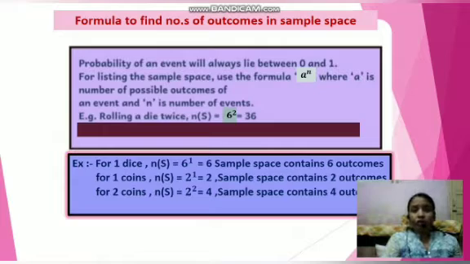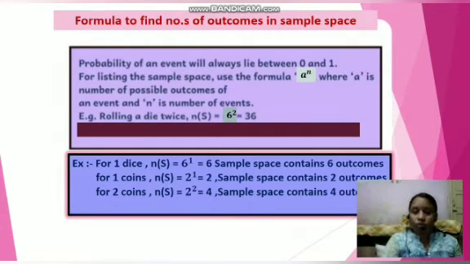Now, how to list the sample space? Use the formula a raised to power n, where a is the number of possible outcomes of a single event and n is the number of events. Now, rolling one die: the event is rolling a die, and the total number of outcomes in that event is 6, the numbers 1 to 6. So 6 is the number of possible outcomes, and 1 is the number of events. So 6 raised to power 1.